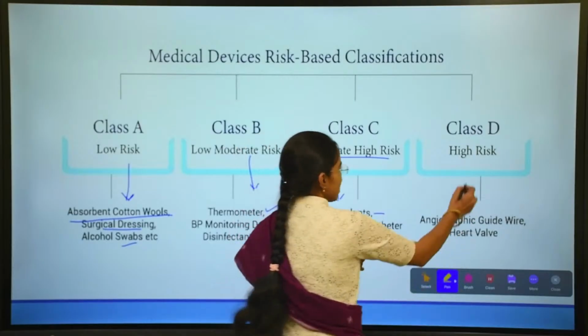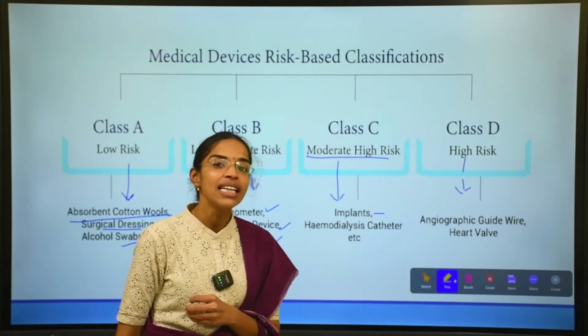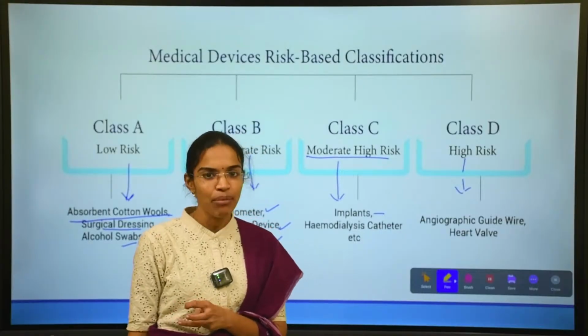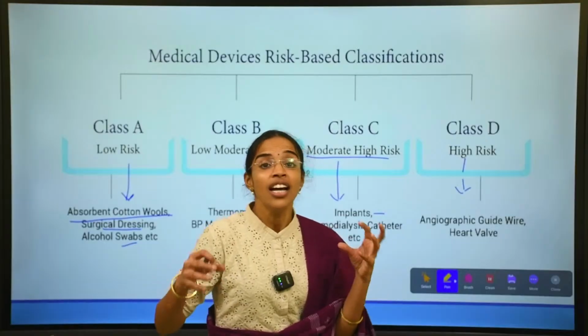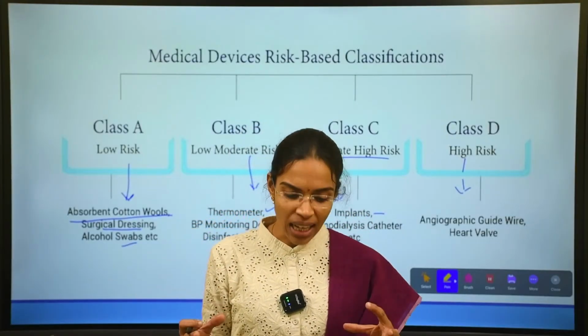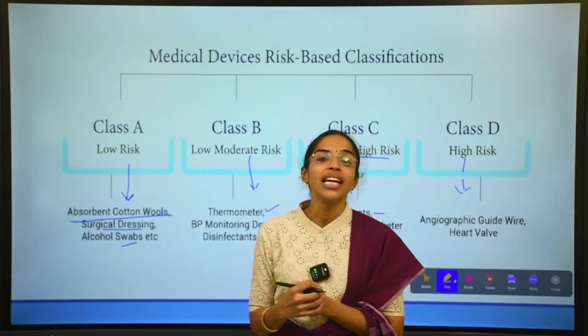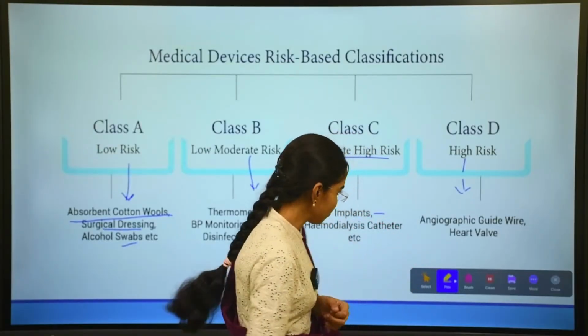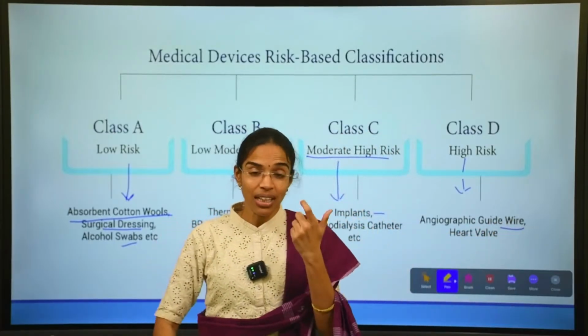And next is about the high risk medical devices. That comes under class D. Okay. Class D medical device. What is the class D medical device? It is nothing but which poses a very high risk in their intended use mostly. So what is it here?